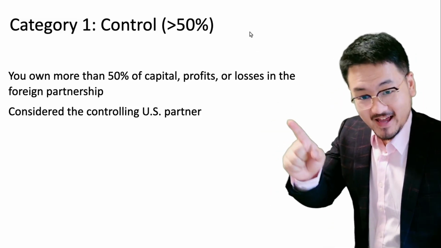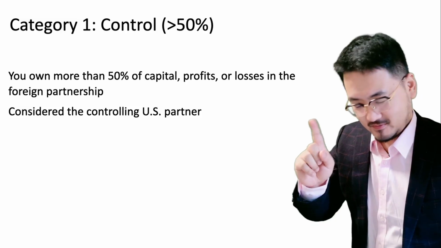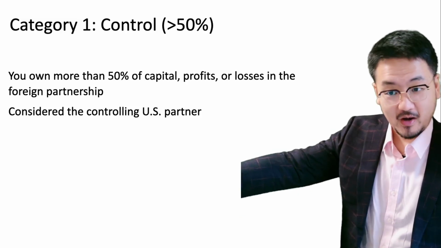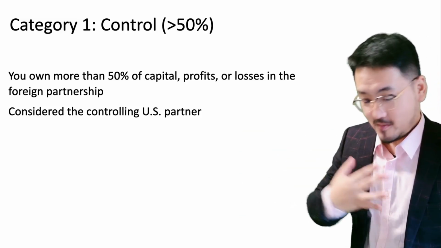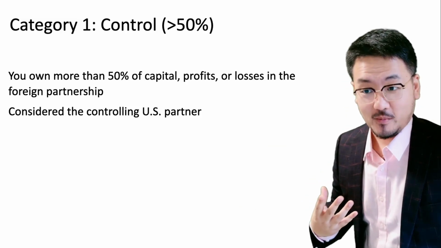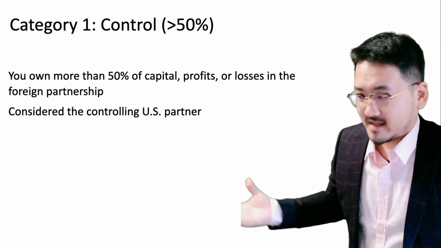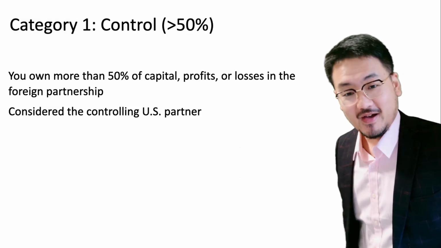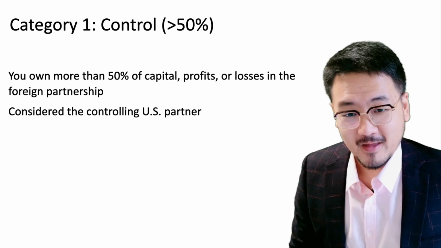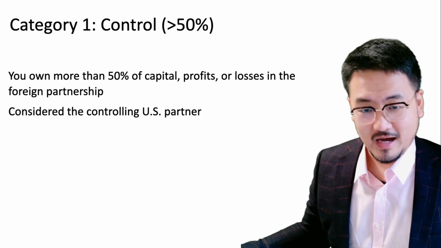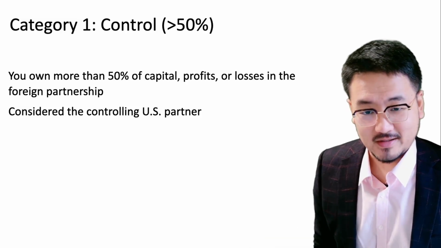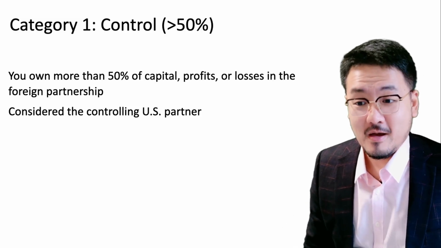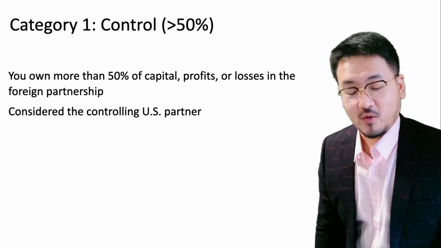But if there is one category 1 filer, the IRS already has all the information about that partnership. They don't want small partners, for example category 2 filers, to do duplicate filing, because the IRS is pretty busy. Why receive duplicate filings?